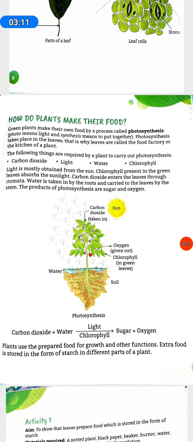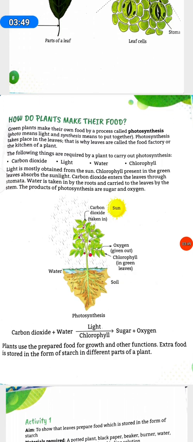The following things are required by a plant to carry out photosynthesis: carbon dioxide, light, water, chlorophyll. Light is mostly obtained from the sun. Chlorophyll present in the green leaves absorbs the sunlight. Carbon dioxide enters the leaves through stomata. Water is taken by the roots and carried to the leaf by the stem. The products of photosynthesis are sugar and oxygen.